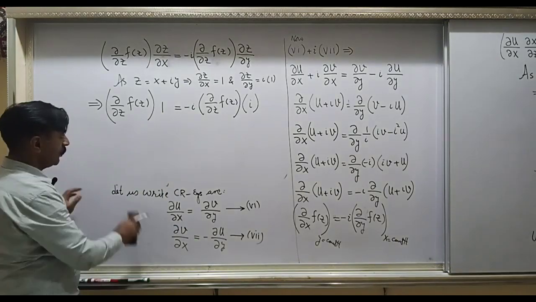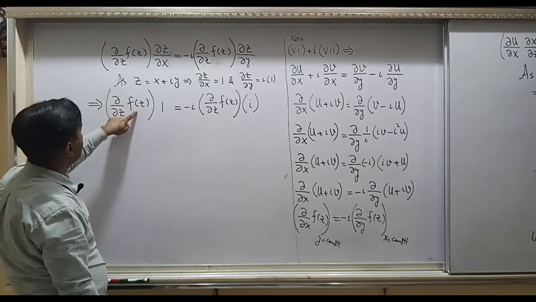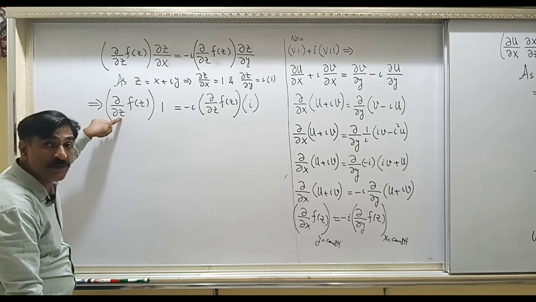Now f(z), now f is a function of z and you are taking derivative with respect to z.